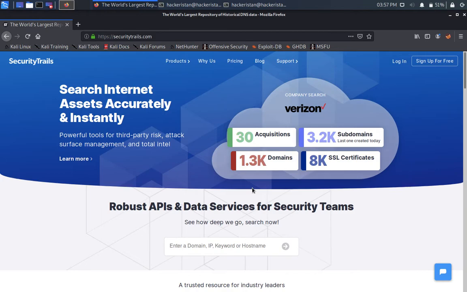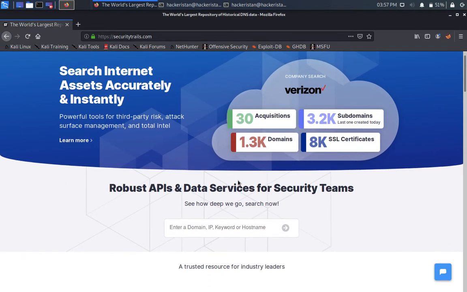This is Kali Linux. I'm anyway not going to use Kali Linux, but I am going to introduce you to one super website that I have come across. The name is securitytrails.com. As you can see on the first look of this website, it is telling so much information: you can find information about third party risk, attack surface management, and the total intel information which it has already grabbed in its database.